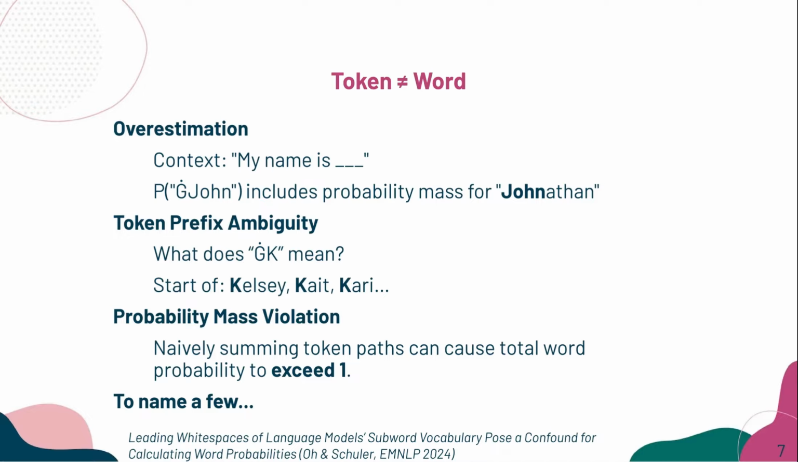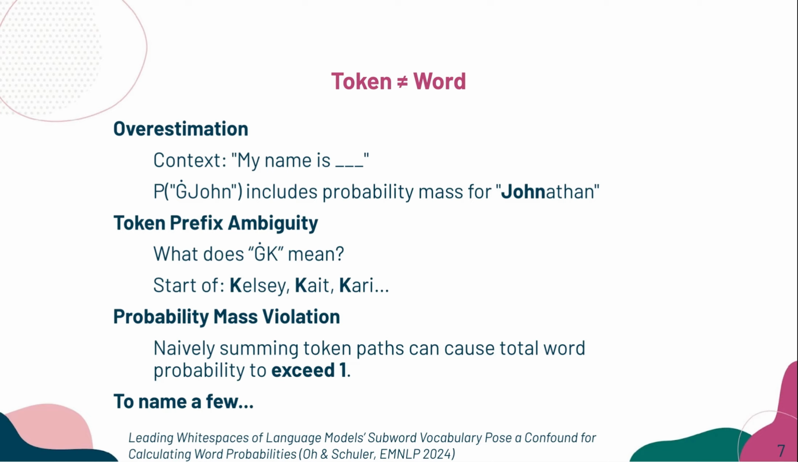Now, I want to explain why we cannot directly use token probabilities as word probabilities. There are three main problems. First, overestimation. A token can include probability for longer words that start the same way. For example, the probability of John also includes a chance of continuing to Jonathan. So if we treat that token probability as the probability of the word John, we are overcounting it.